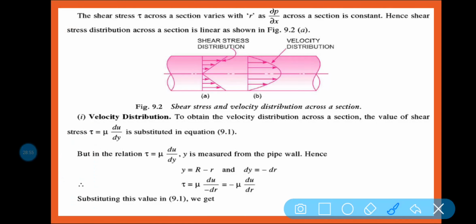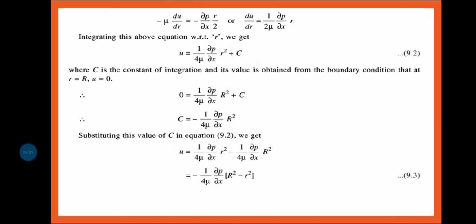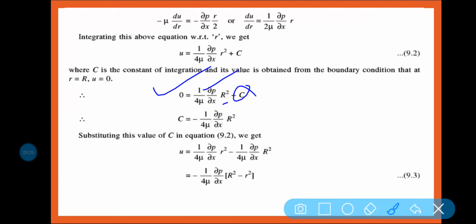You can see this from the velocity distribution diagram. So 0 is equal to 1 by 4 mu del p by del x capital R square plus c. From this equation, c is equal to minus 1 by 4 mu del p by del x into capital R square. Am I right? So this is the value of c.